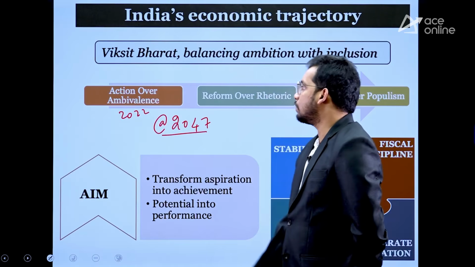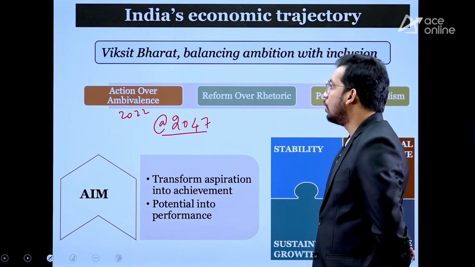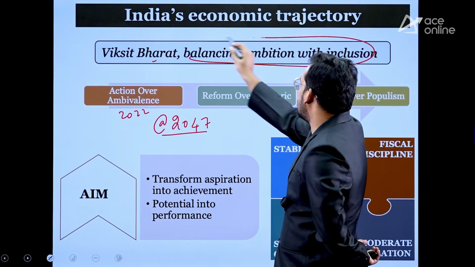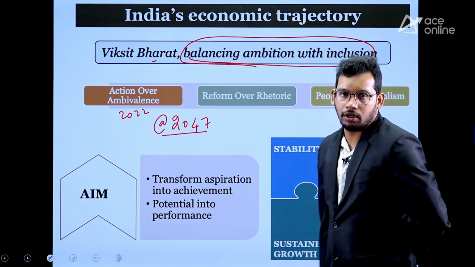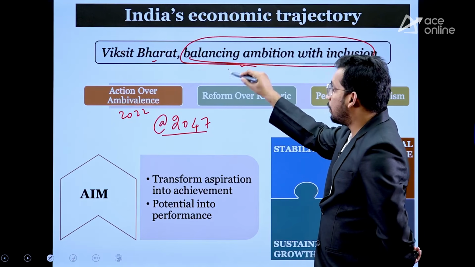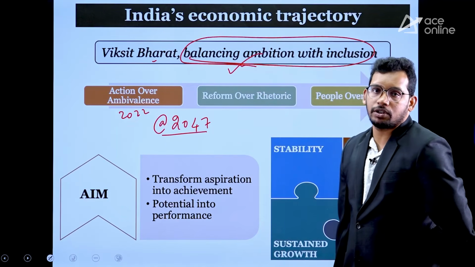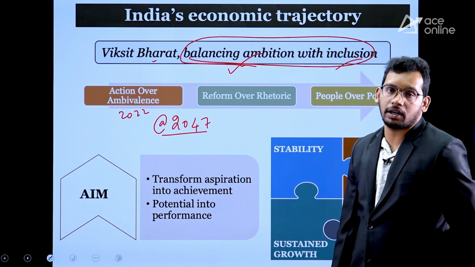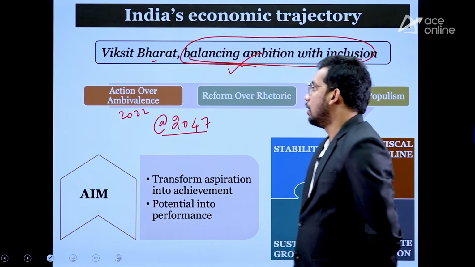So this year also we are presenting the budget with the aim to achieve Viksit Bharat, that is developed India, but with balancing ambitions with inclusion. So we are not only achieving a developed India, but it is balanced with ambitions and inclusion. That means all the communities are going to be part of this development, right?